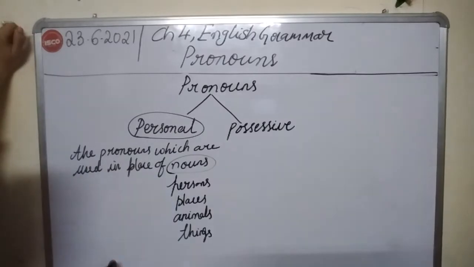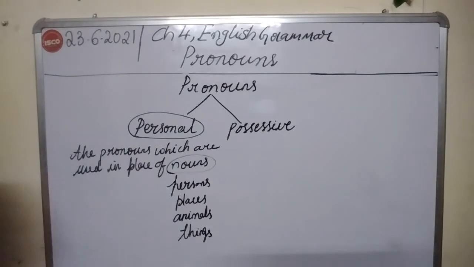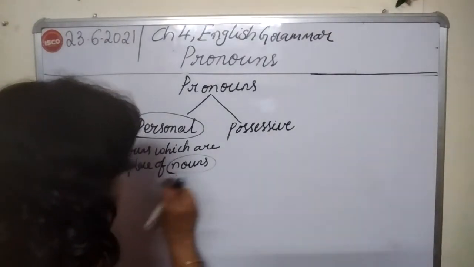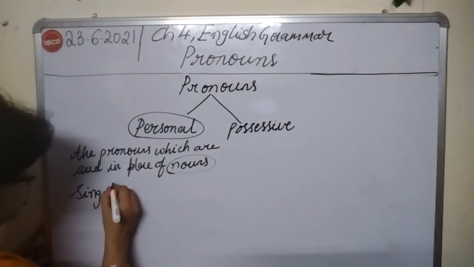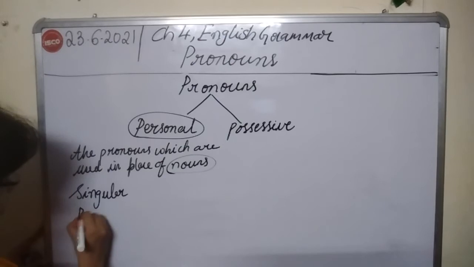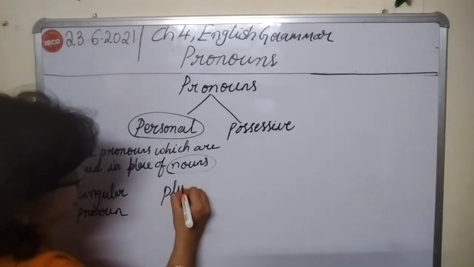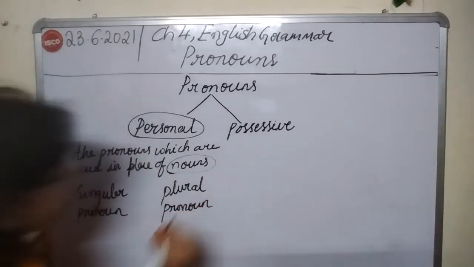Now you need to understand two other things, that is singular pronoun and plural pronoun. S-I-N-G-U-L-A-R, singular pronoun and plural pronoun.